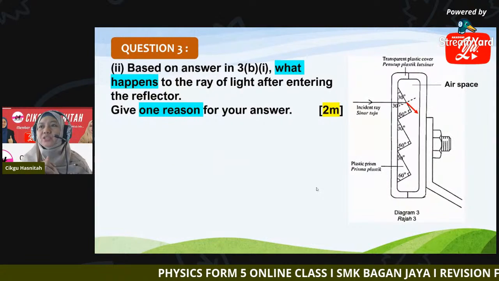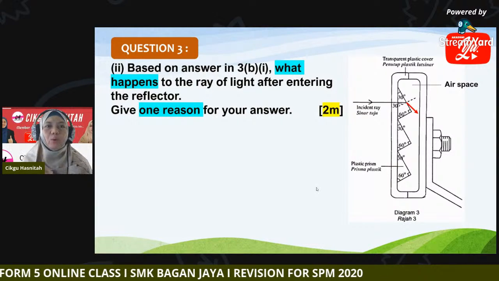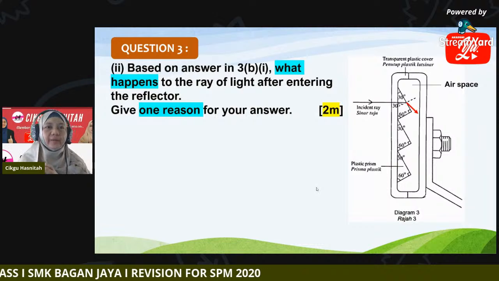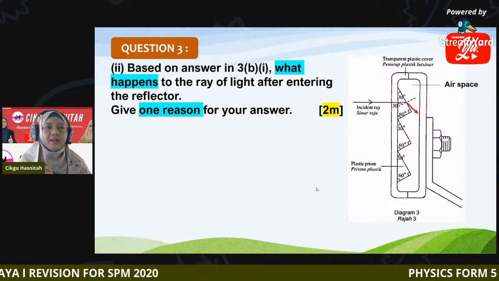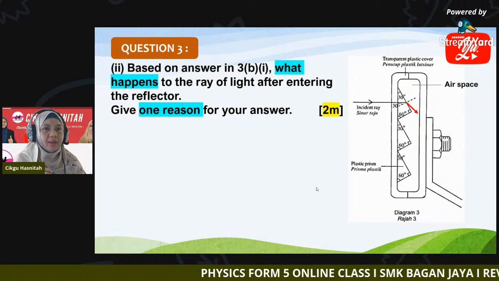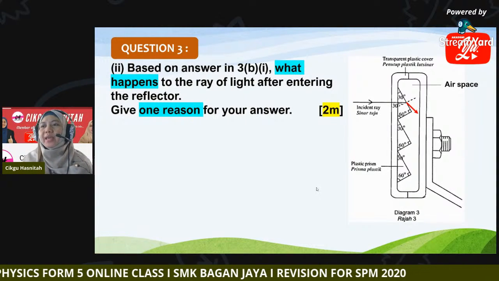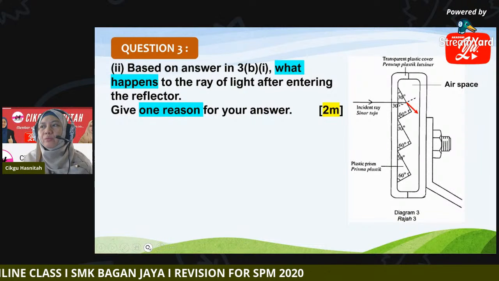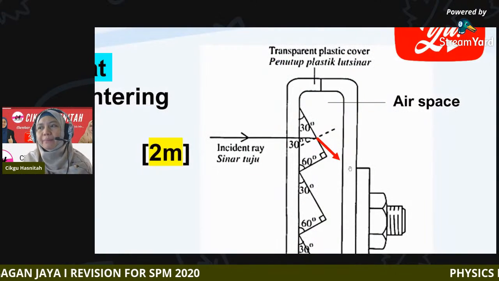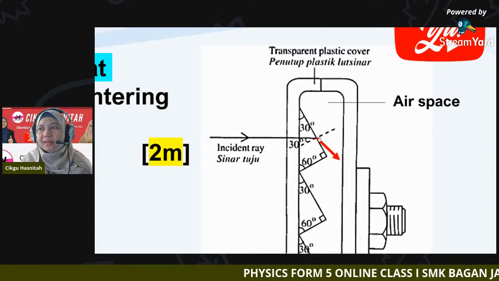Now question 2. Based on your answer in B1, what happened to the ray of light after entering the reflector? Give one reason for your answer. Just now we have shown what happened to the light ray after entering the reflector.